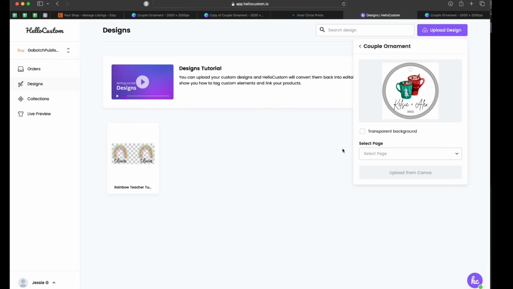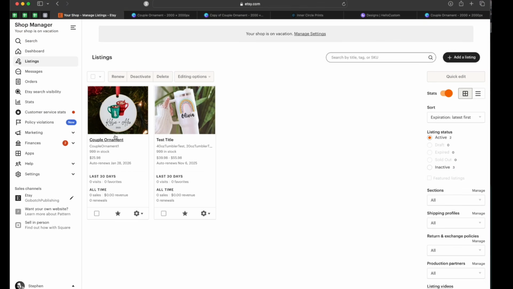I'm going to click on page 1 of this document. So if I were to set up Hello Custom for the mug design and the tree design, I would come back in here and do this for the tree design as well with that separate SKU. So you're going to have a different design over here for each variation, and it's going to link to that SKU you have set up inside of your Etsy listing. And that same SKU is the one inside of Inner Circle Prints. So you need to make sure that your SKUs are the same across the board.